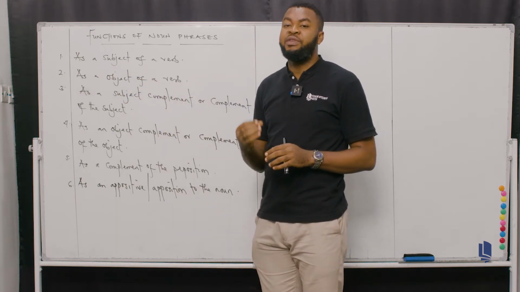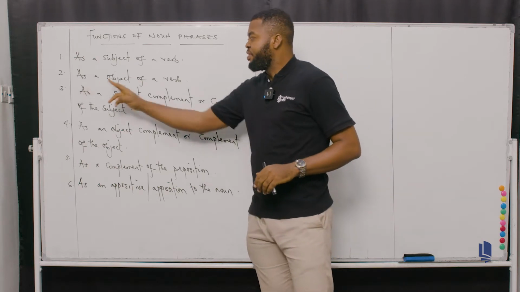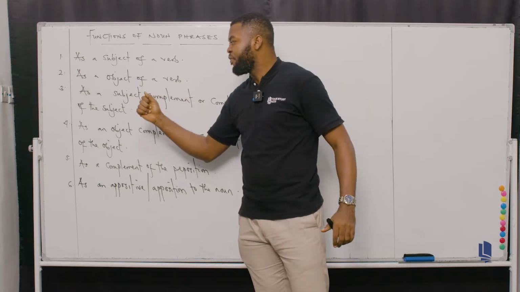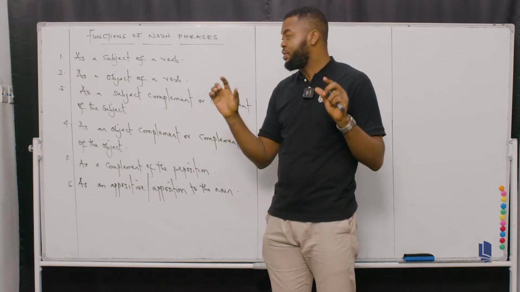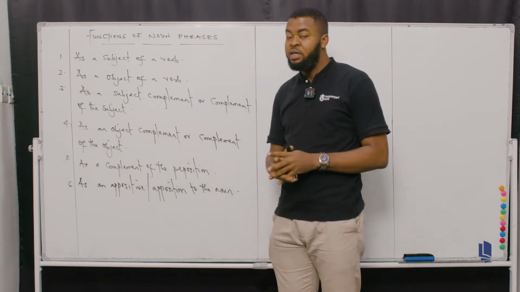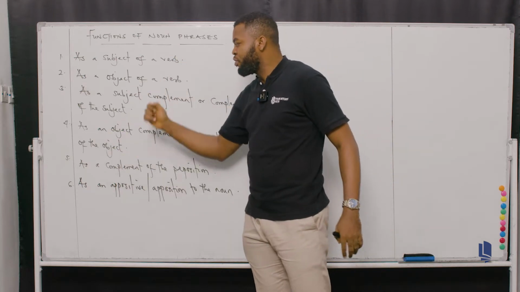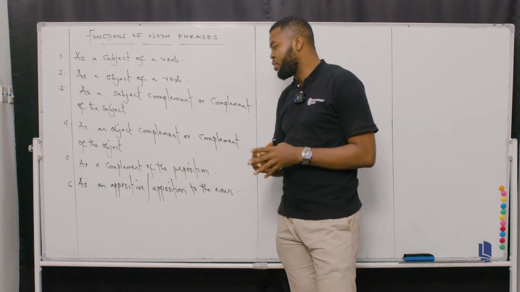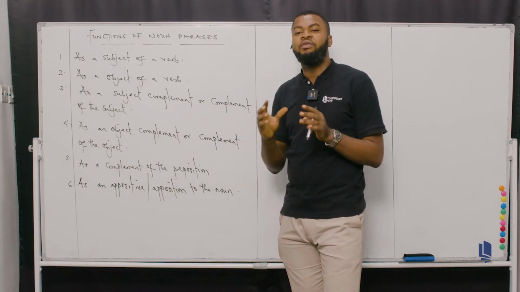I'm going to be explaining each of these in detail. Now we have the second aspect, a noun phrase functioning as an object of a verb. Then the third is a noun phrase functioning as a subject complement. In case you don't want to refer to it as a subject complement, you can call it a complement of the subject. It means the same thing. Now remember, the fourth aspect is that a noun phrase will be functioning as an object complement. If you don't want to call it an object complement, you can call it complement of the object.